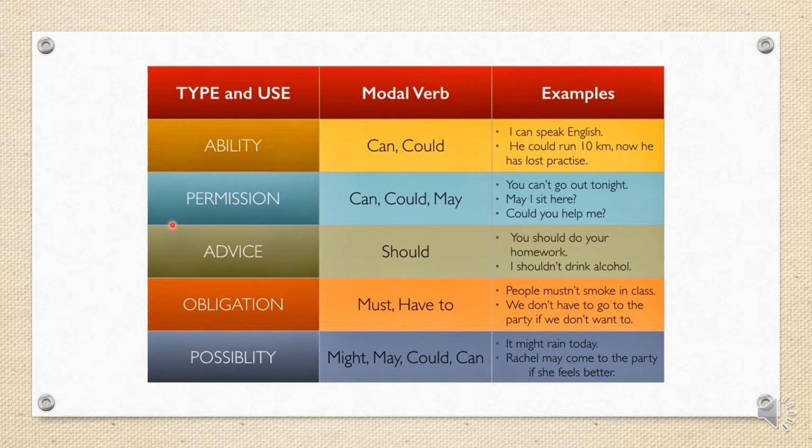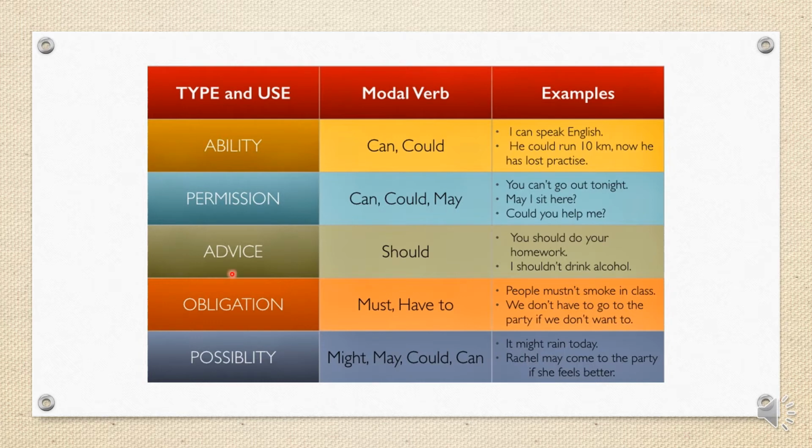For obligation, it's like we must do something. People mustn't smoke in class. Or you can say we don't have to go to the party if we don't want to. So must and have to is practically the same.